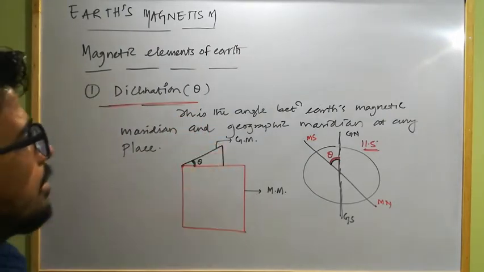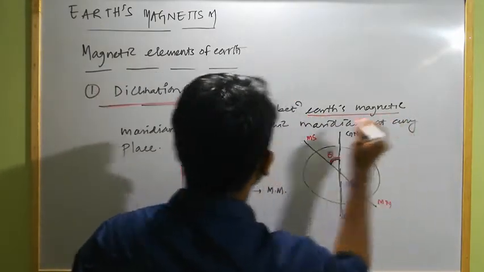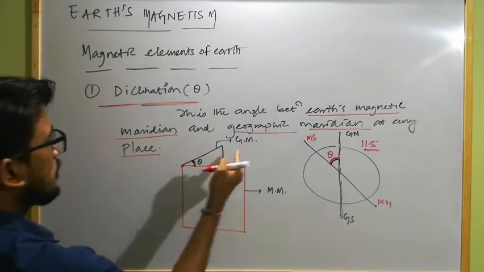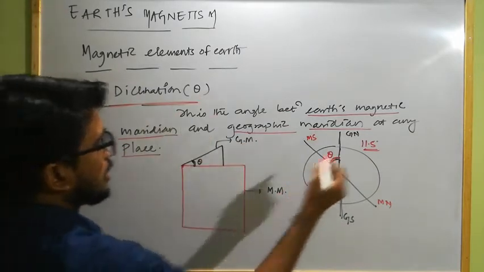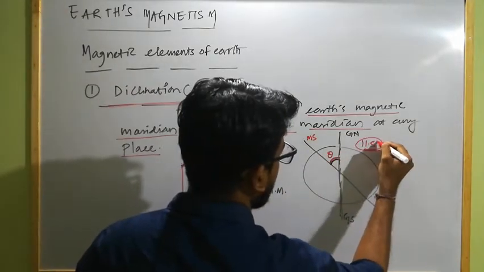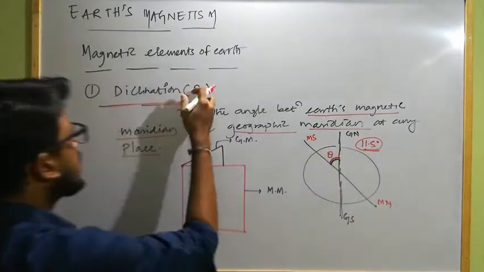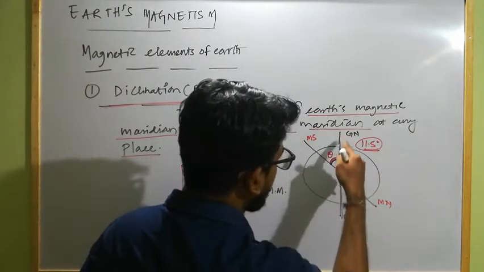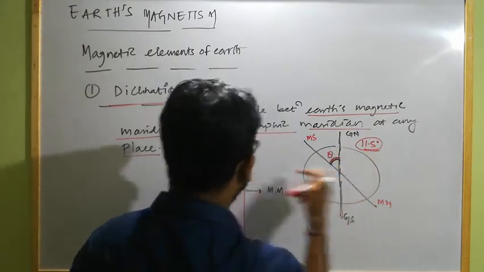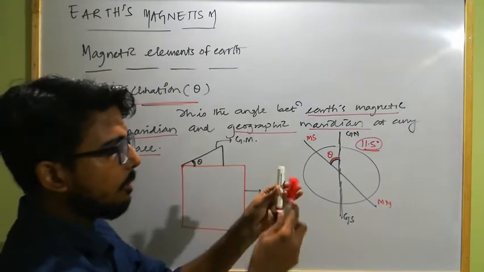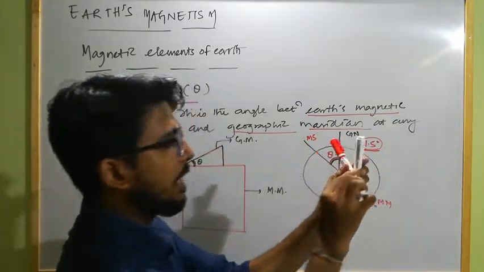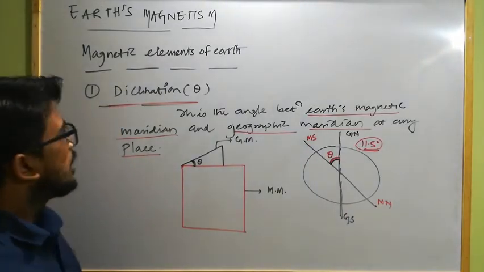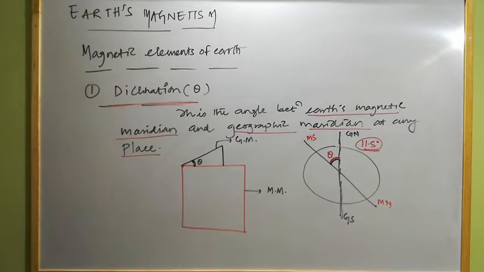Clear? The angle between Earth's magnetic meridian and geographic meridian at any place is known as what? Declination. And this is nearly about 11.5 degrees, but fixed. It is fixed between the two axes of Earth, geographic and magnetic, but from place to place, as we already saw, the angle of declination will vary. Clear? Next, we will discuss another element of Earth, that is known as inclination.